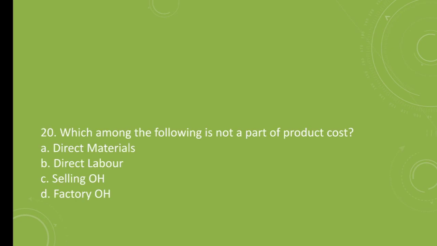Question number 20. Which among the following is not a part of product cost? A. Direct material, B. Direct labor, C. Selling overheads, D. Factory overheads. The correct answer is C. Selling overheads. So selling overheads are not part of product cost. They are the selling and distribution expenses.